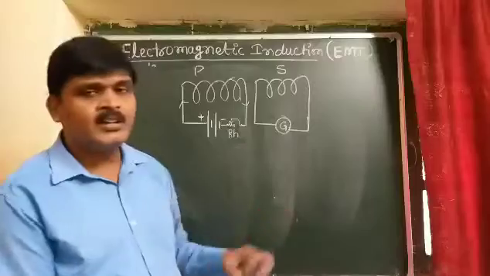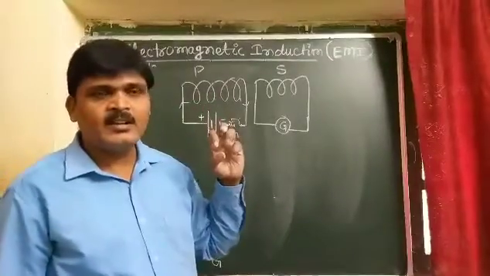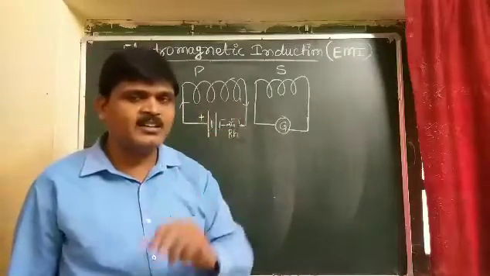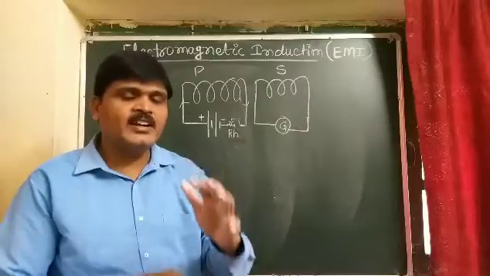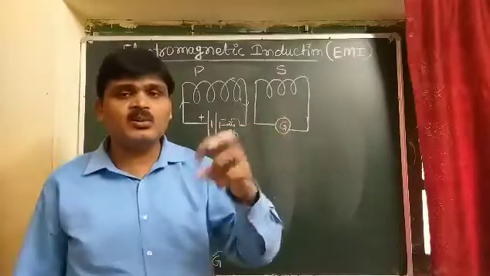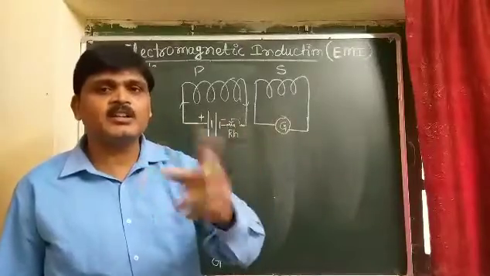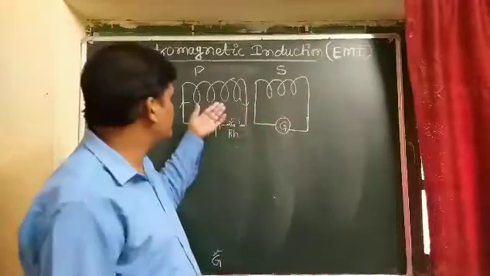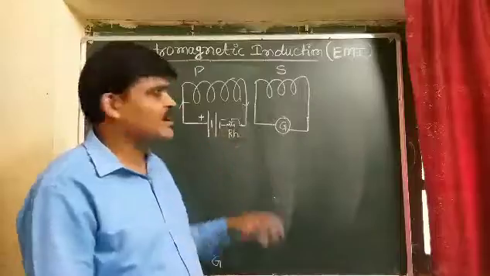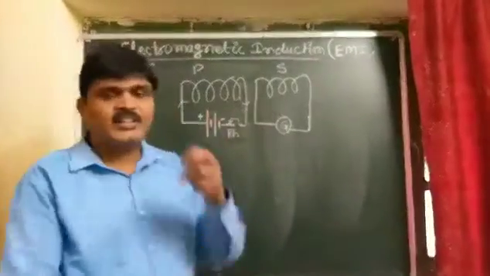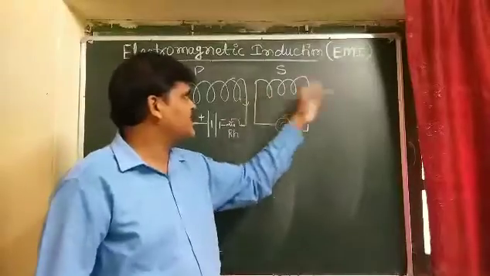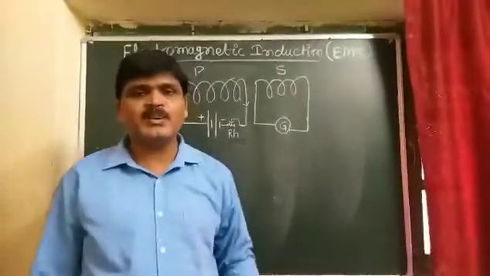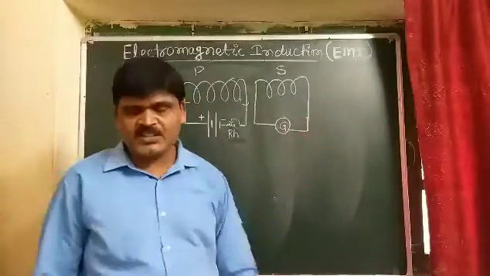So we can say that in the previous experiment of Faraday, current is produced due to the relative motion between the bar magnet and the coil. So current is induced into the coil not only by the relative motion between the bar magnet and the coil, current will also be induced into the secondary coil due to the varying current in the primary coil. If the current into the primary coil increases or decreases, there will be a change in the magnetic field lines which is crossing the secondary coil continuously, and due to this generation of induced EMF and induced current takes place.